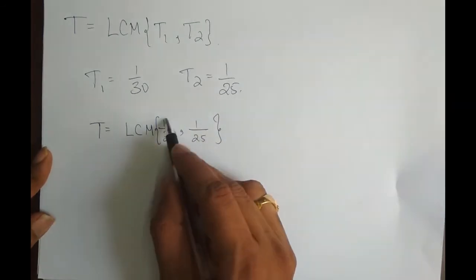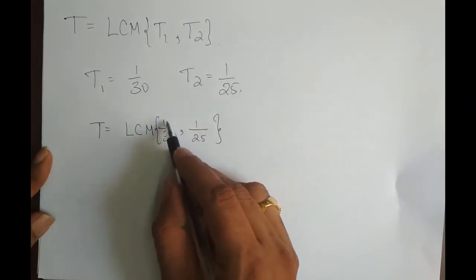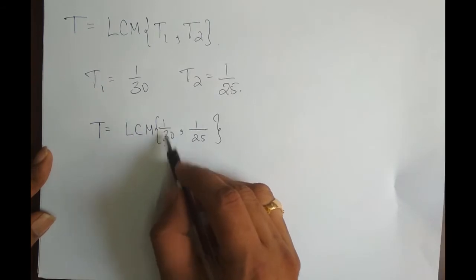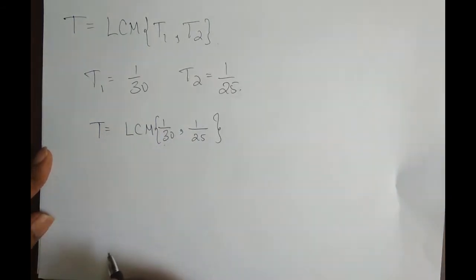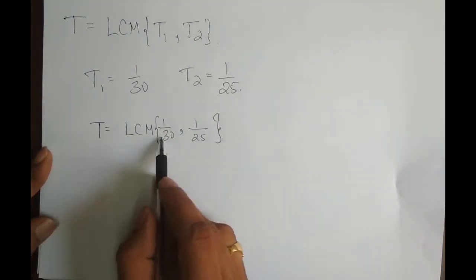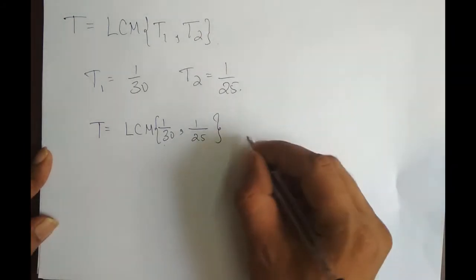Now as a whole, 1 by 30 is a fraction, right? As a whole, 1 by 25 is a fraction. Now how to take the LCM of fraction numbers?